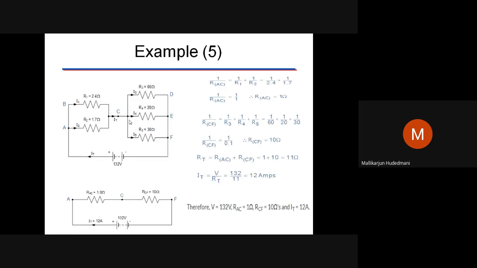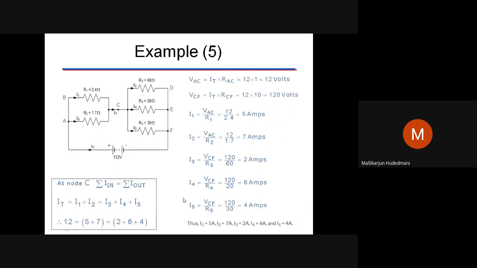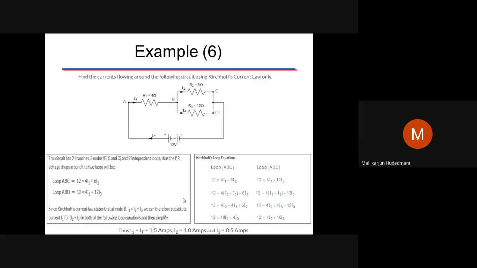Similarly, I have to obtain R equivalent of many resistors and the voltage across certain resistors. Very simple. You have resistors in series and parallel combination. When I reduce, it becomes series like this. We can see, a little numerical accuracy is required, so you have to be careful about the numerical work here.